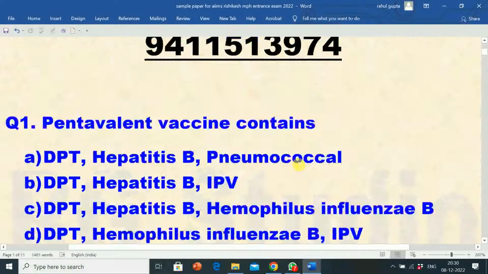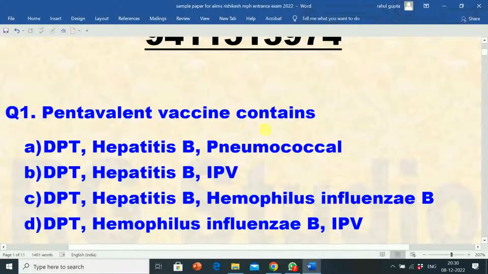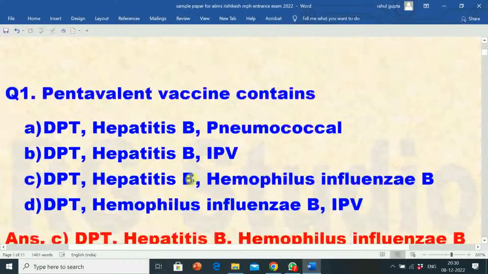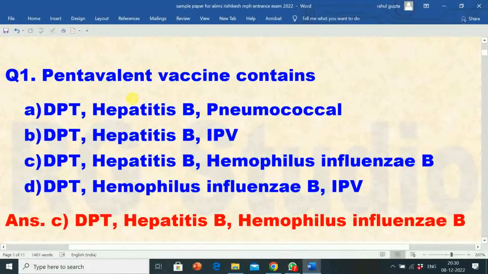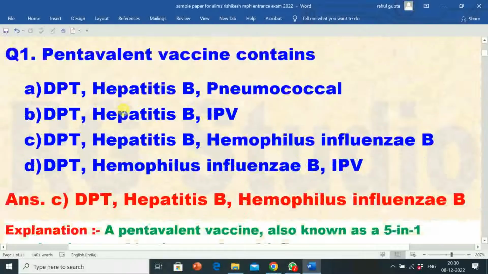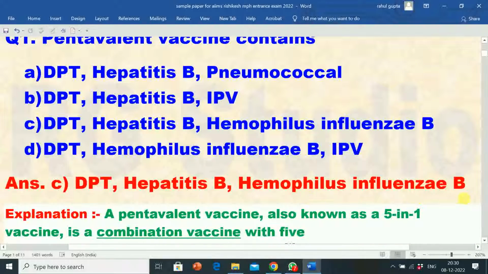Question number one: Pentavalent vaccine contains? Option A: DPT, hepatitis B, pneumococcal. Option B: DPT, hepatitis B, IPV. Option C: DPT, hepatitis B, Haemophilus influenzae B. Option D: DPT, Haemophilus influenzae B, IPV. The correct answer is option C: DPT, hepatitis B, Haemophilus influenzae B. So pentavalent vaccine contains DPT, hepatitis B, Haemophilus influenzae B.